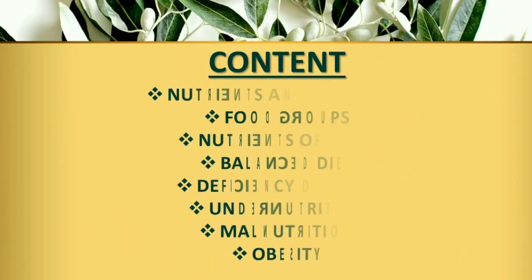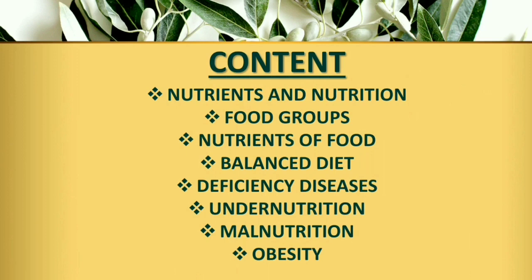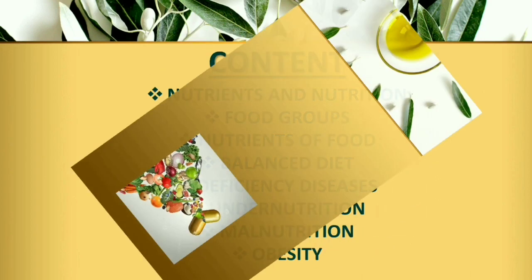In this chapter we will read about nutrients and nutrition, food groups, nutrients of food, balanced diet, deficiency diseases, undernutrition, malnutrition and obesity. So let us start with the first topic, that is nutrients and nutrition.